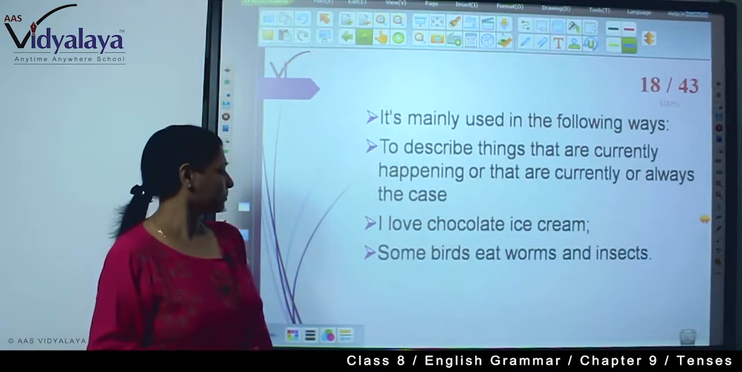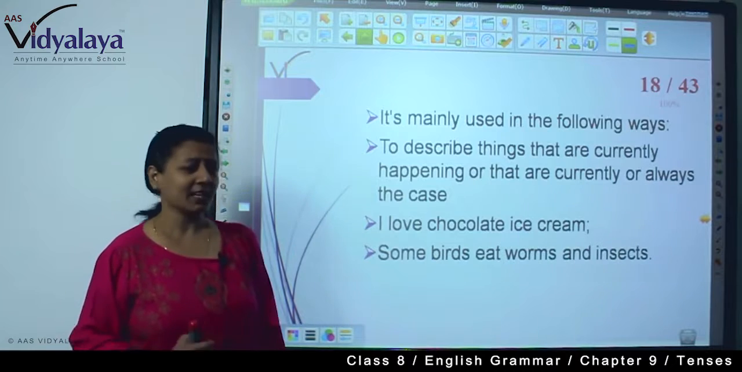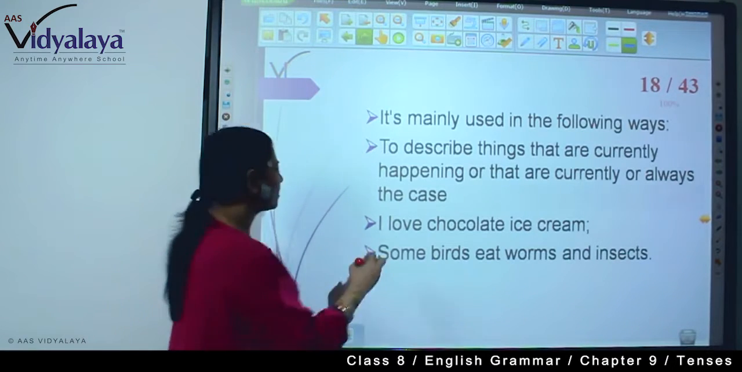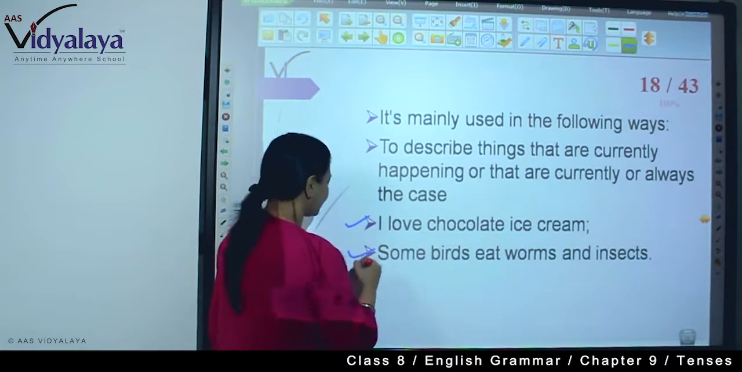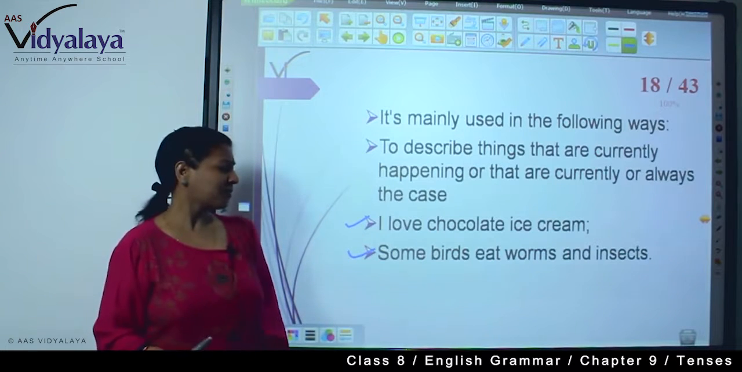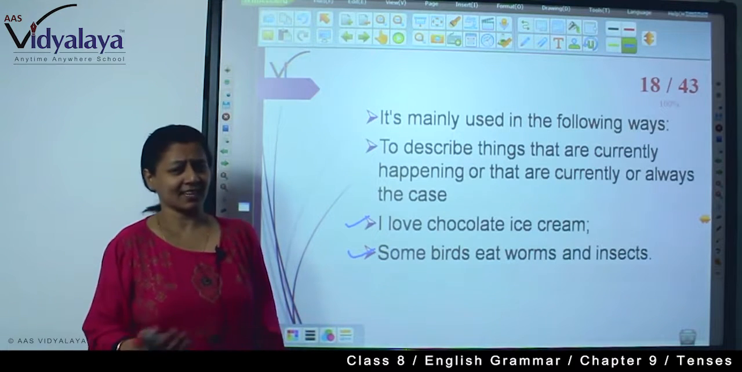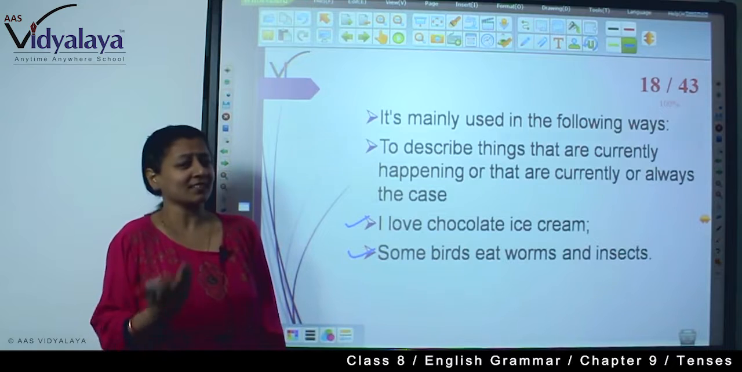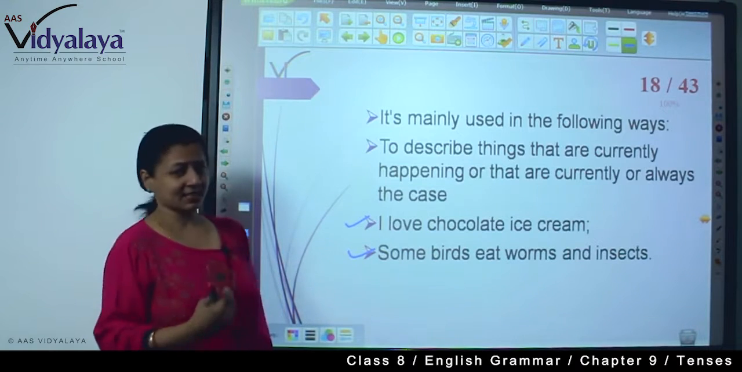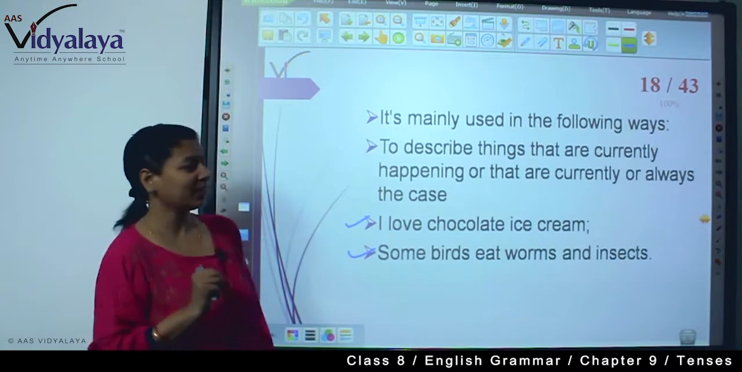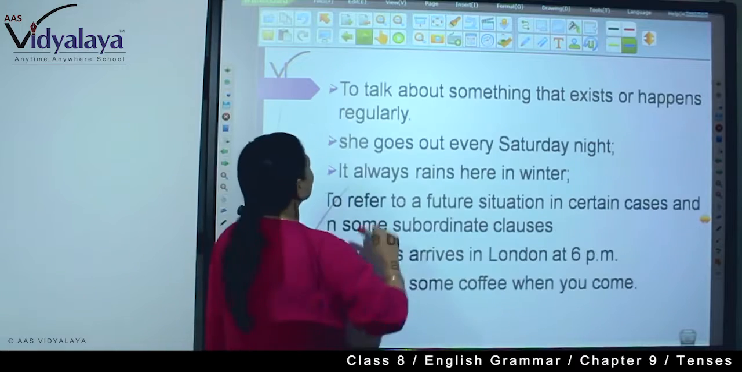I will have to say this. Some birds eat worms and insects. Here it's a singular form, here it is a plural form. So some birds eat worms and insects, this is always the case, it is a fact. So we will write it in simple present tense.